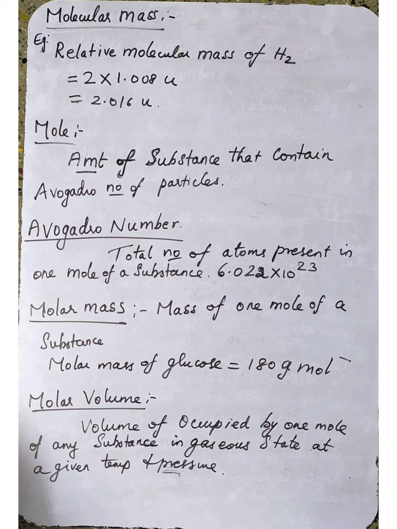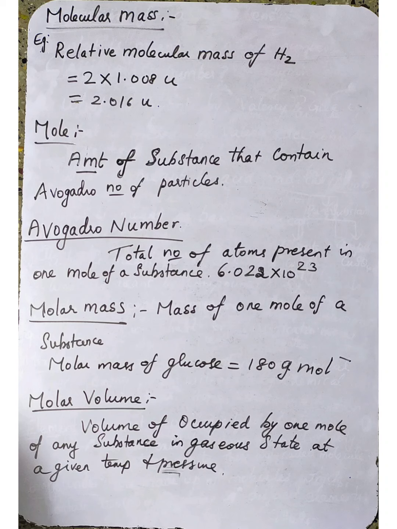Another definition for mole is the amount of the substance that contains Avogadro number of particles. Example, 1 mole of oxygen atom is equal to 1 times 6.023 times 10 to the power 23 atoms of oxygen. Another example, 1 mole of oxygen molecule.